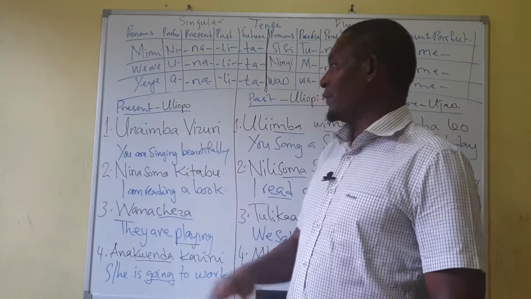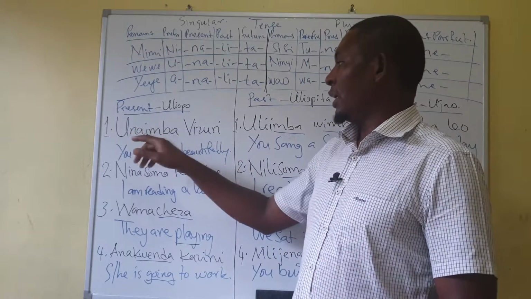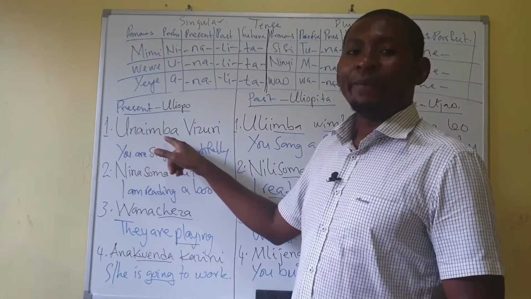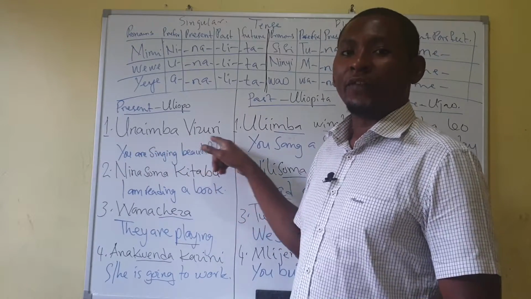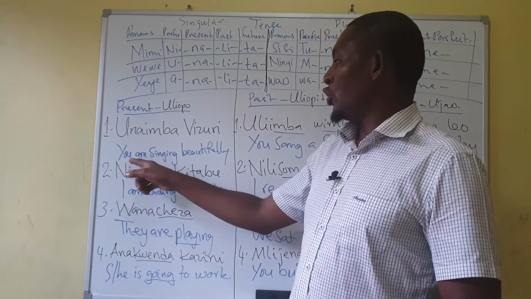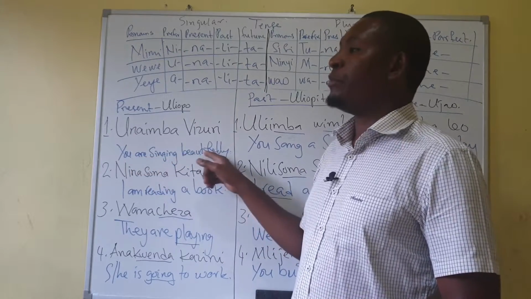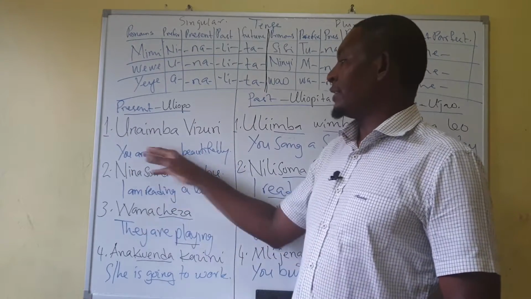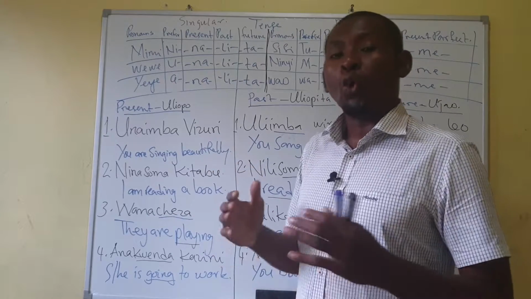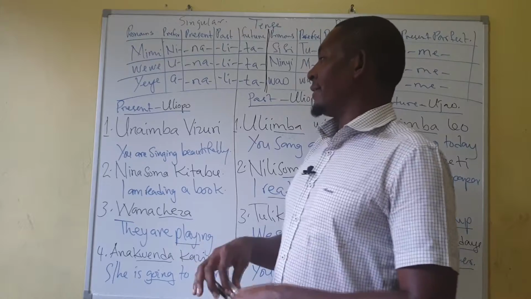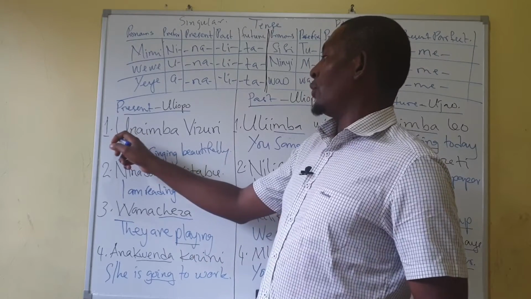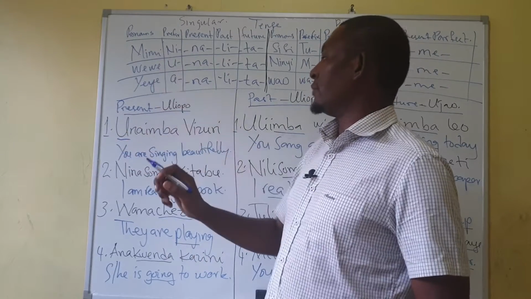Okay, so coming to the present right now, we have a few examples. First of all, my first example, unaimba vizuri. Unaimba vizuri. You are singing beautifully. As I've said, u here is for you.